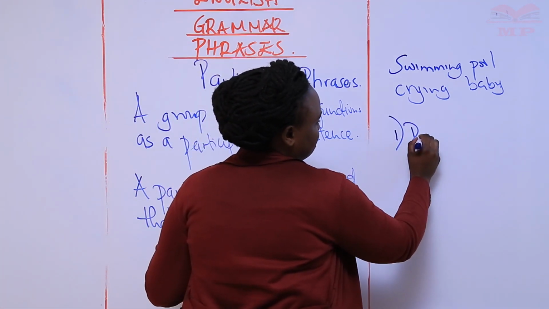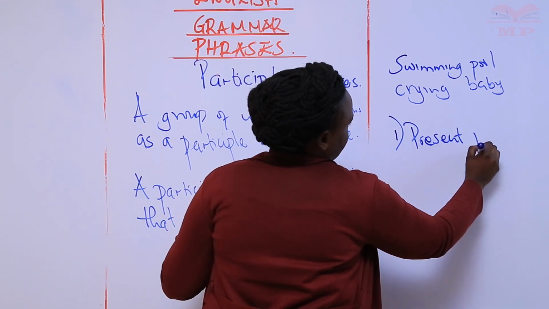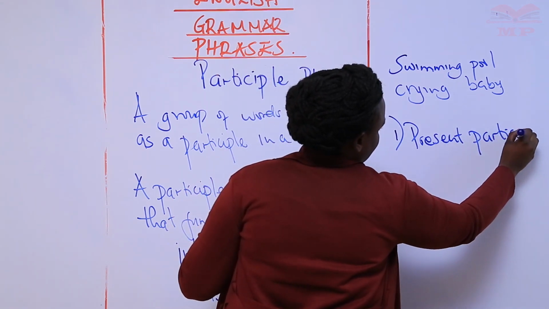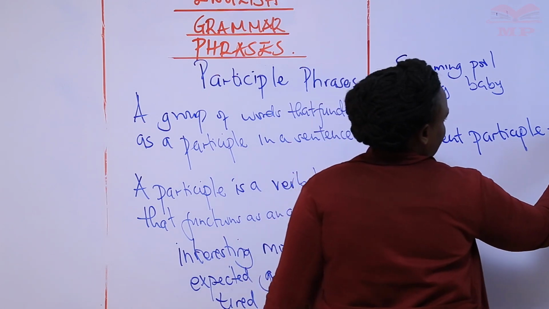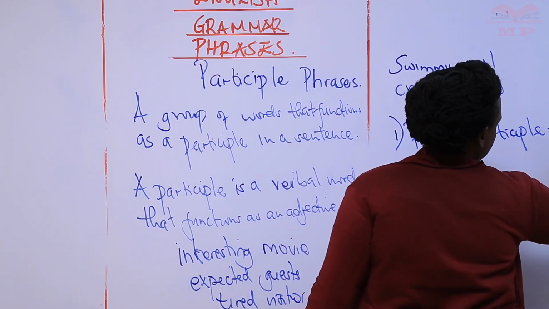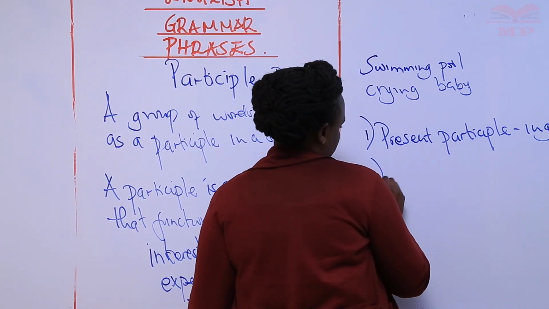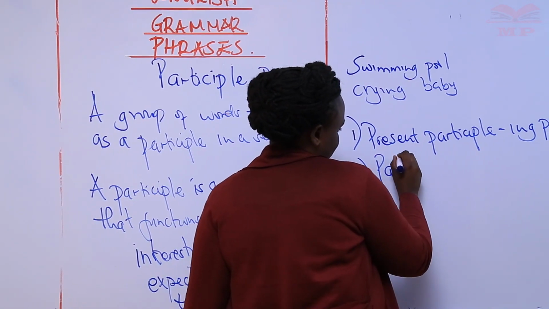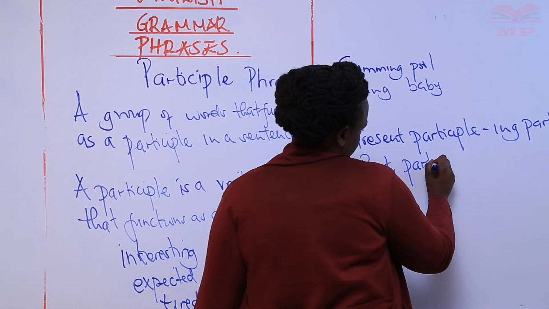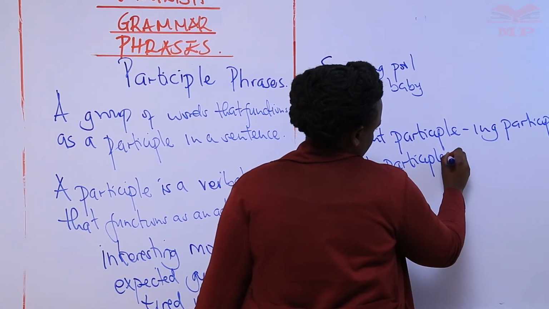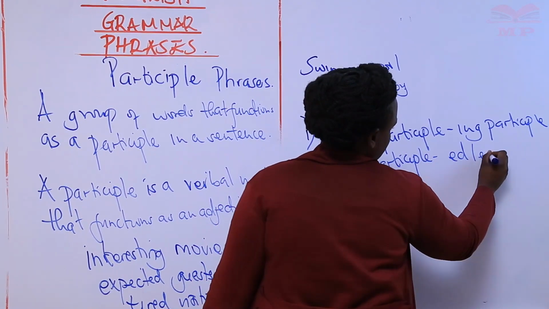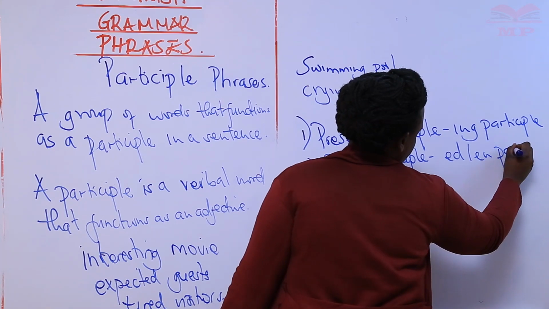We have the present participle, which is normally called the ing participle. And number two, we have the past participle, which is called the ed/en participle.